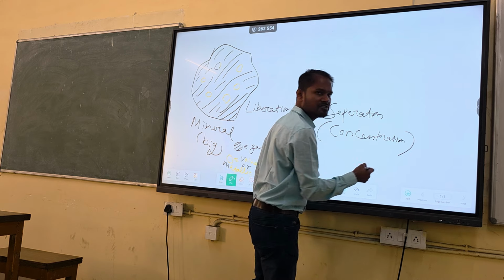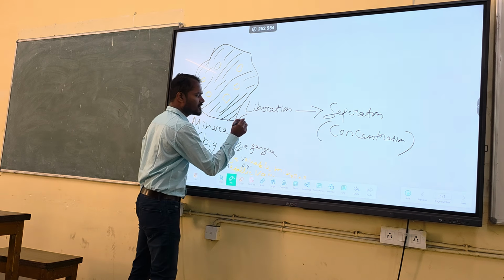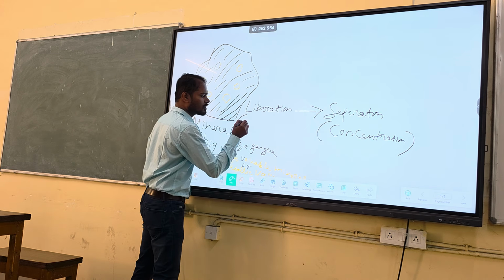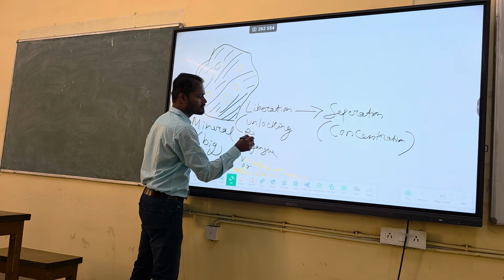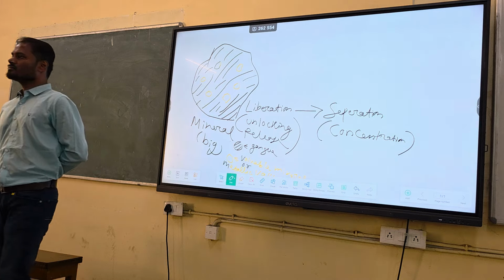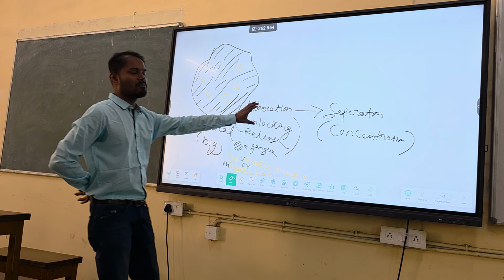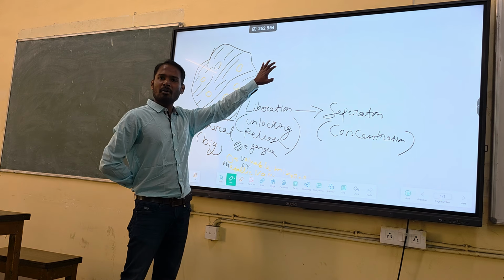Concentration means you are increasing the concentration of metallic values. Simple. Liberation means release or unlock, unlocking or release. Fine. And this will be done by the comminution process. This will be done by the concentration process.